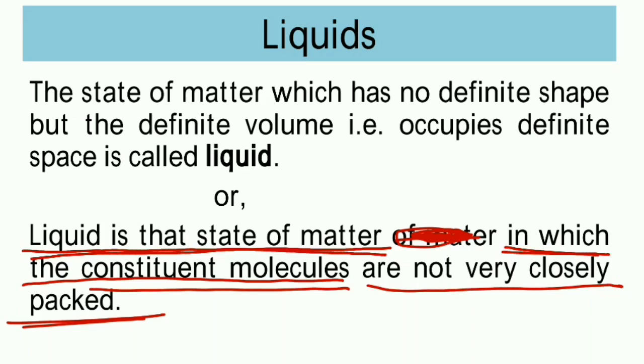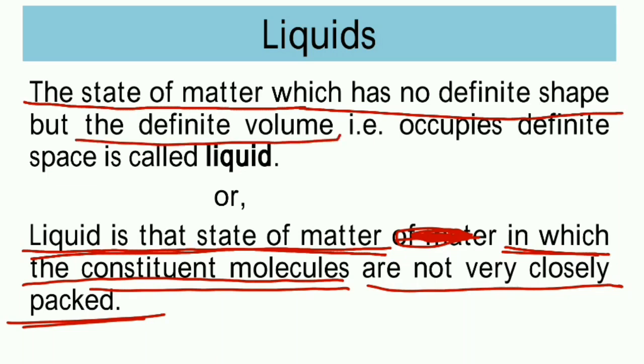In another way also we can say that the state of matter which has no definite shape but a definite volume, that is, it occupies a definite space, is known as liquid. As an example we can take water.